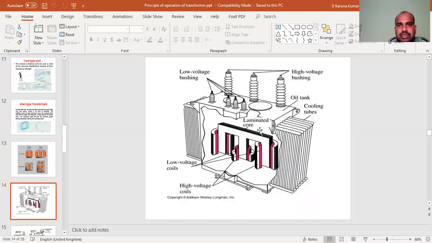This is a physical diagram of a transformer. In this transformer, this is the input voltage, low voltage bushing. This is the output voltage, high voltage bushing. This is an oil tank, and for cooling purposes, oil tanks and cooling tubes are used. And this is the laminated core. These two are windings, coils: low voltage coils and high voltage coils. This one is the primary winding and this one is the secondary winding.